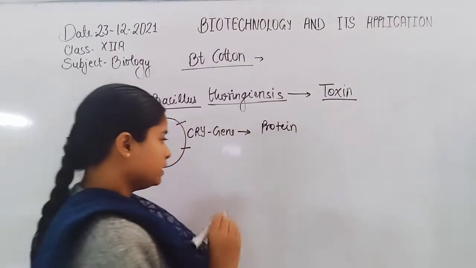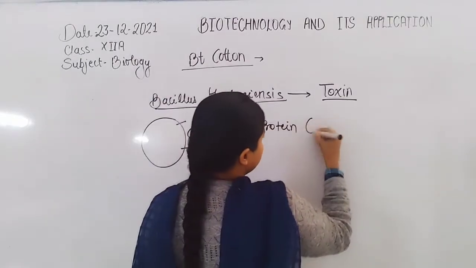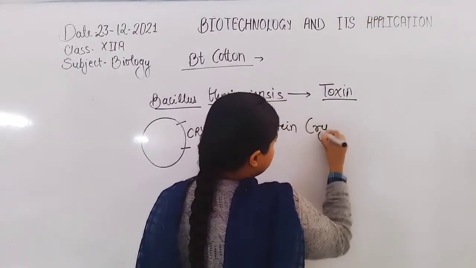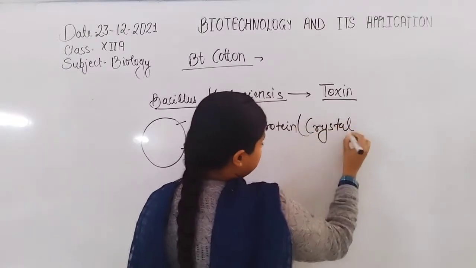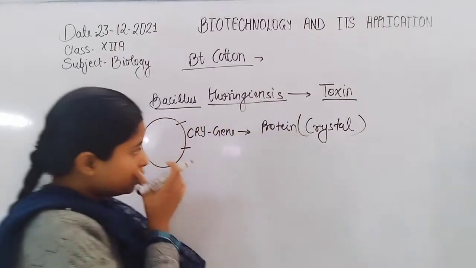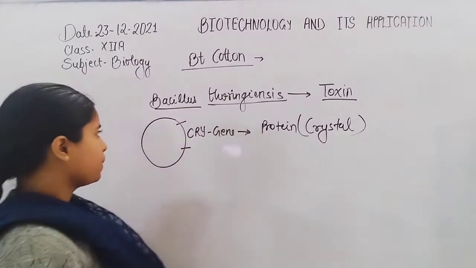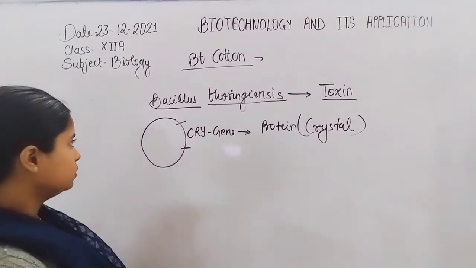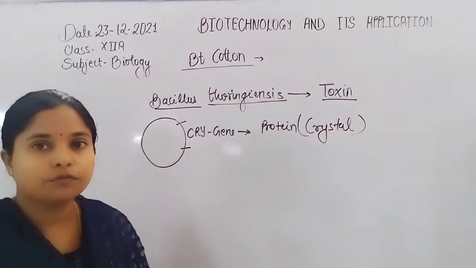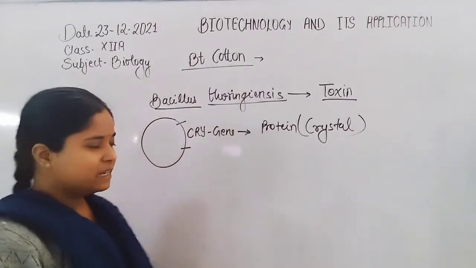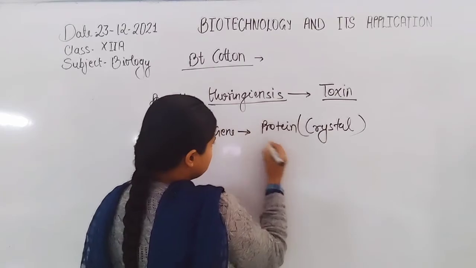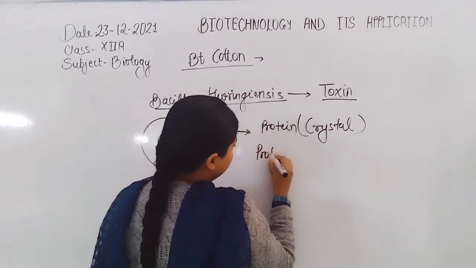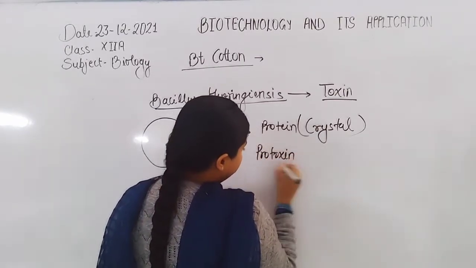Actually, this protein is synthesized in a crystal form. When the Bacillus thuringiensis is transferred by any mode into an insect, the protein is simply a protoxin itself.